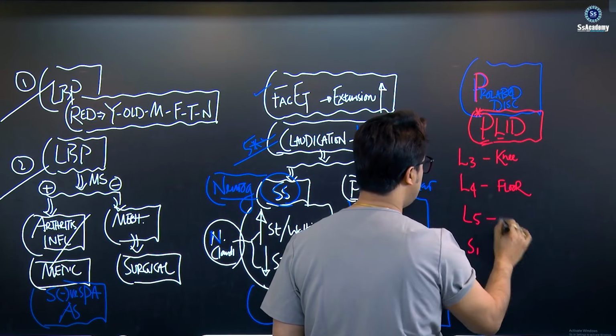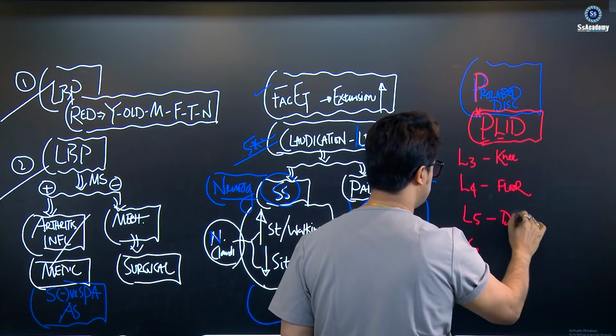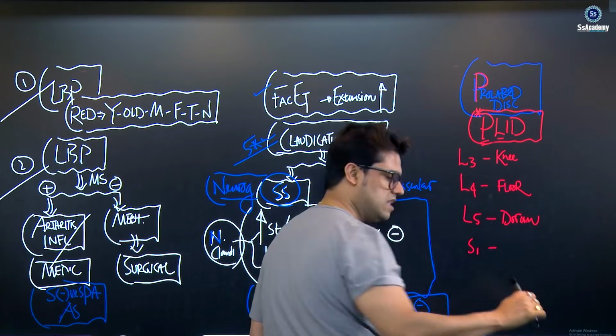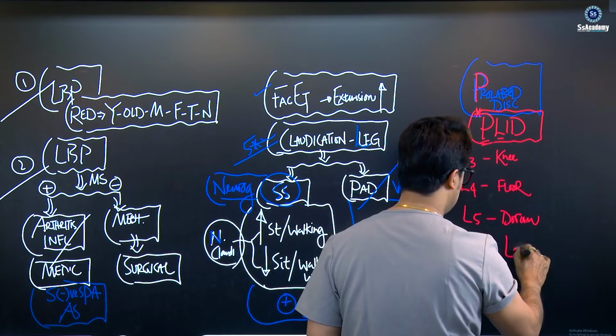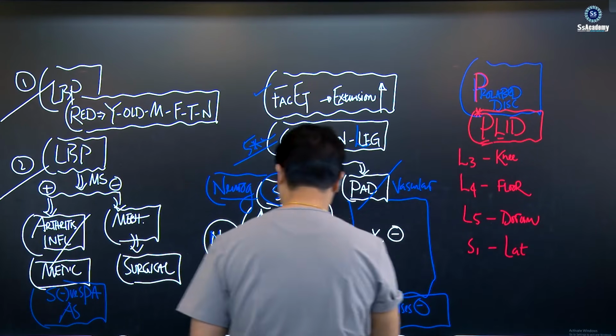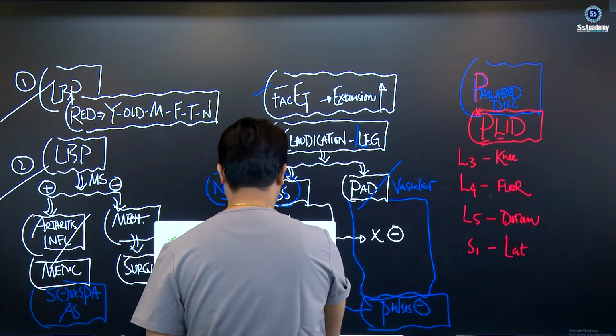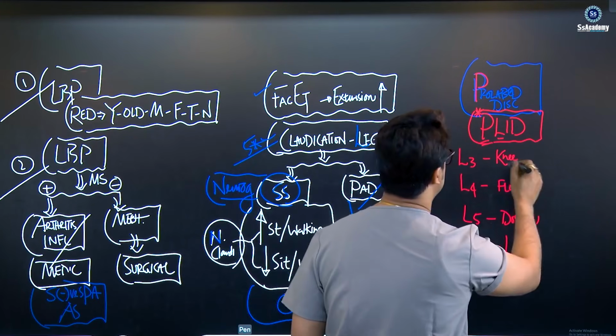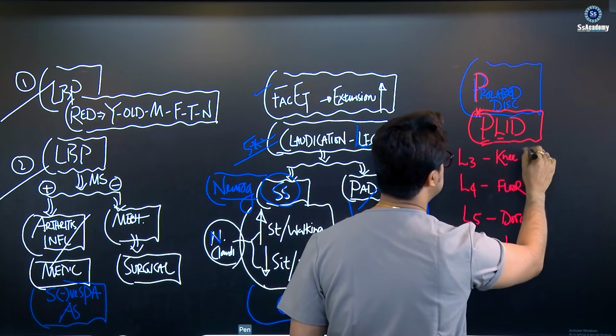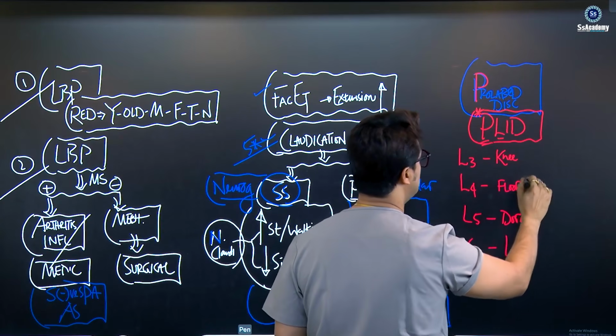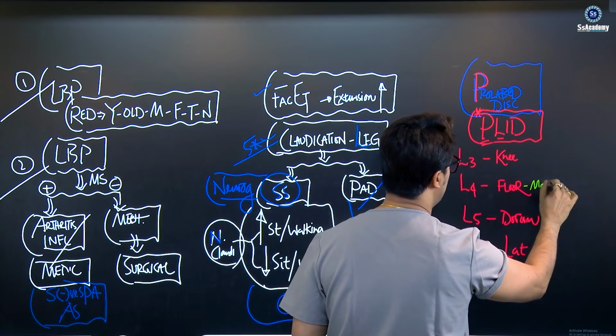Yes. And L5 is the dorsum of the foot. Just write the dorsum. And S1 is the lateral border. So this is very important, my dear, to know the sensory loss. The sensory loss will be: knee and floor. Floor will be the medial malleolus.